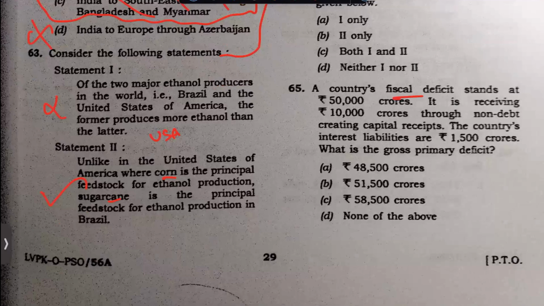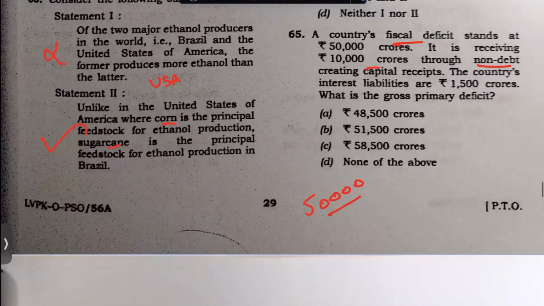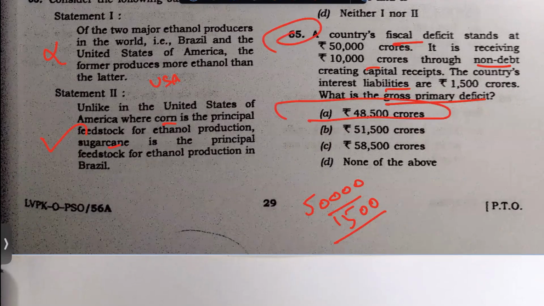Country's fiscal deficit here, they have given fiscal deficit is 5,000. That is, you have to borrow 50,000. It is receiving 10,000 crores as non-debt. So here they have given non-debt as 10. The country's interest liabilities are 1,500. So what is the gross primary deficit? Gross primary deficit is fiscal deficit minus interest payment. Okay, interest liability. So that comes around 48,000. This question should have been taken.